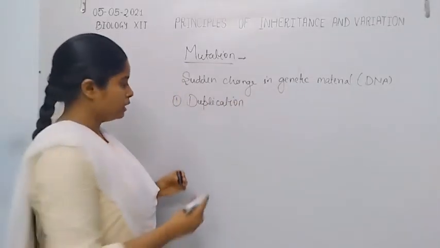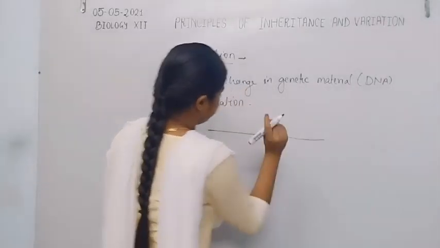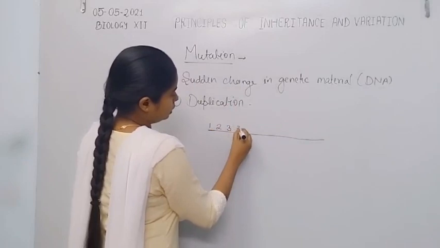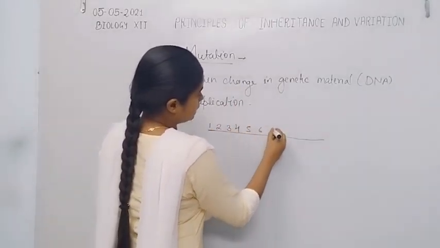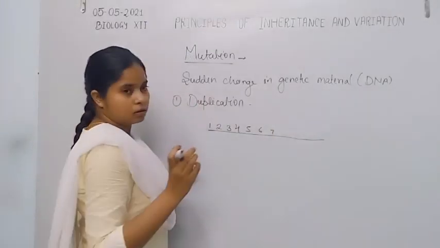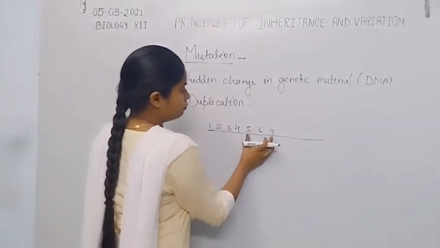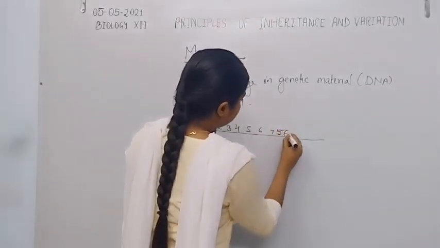That means if this is a small segment of DNA where the genetic sequence is 1, 2, 3, 4, 5, 6, 7, now the small portion from 5 to 7 duplicates or repeats once again.